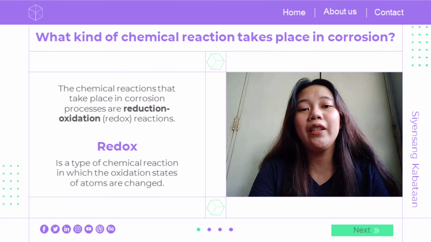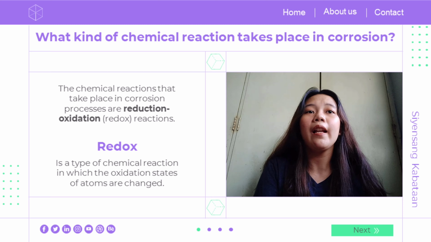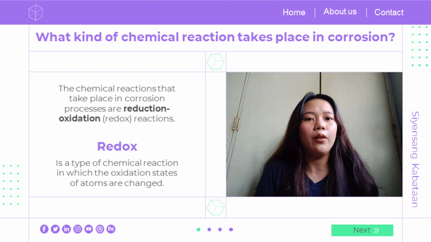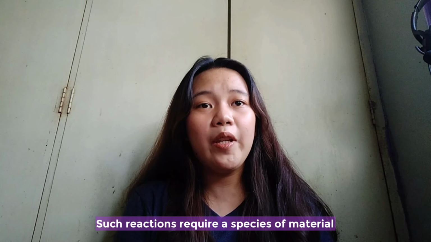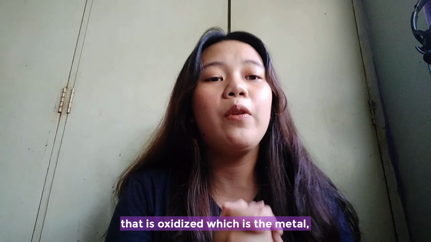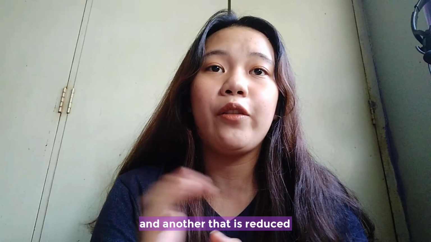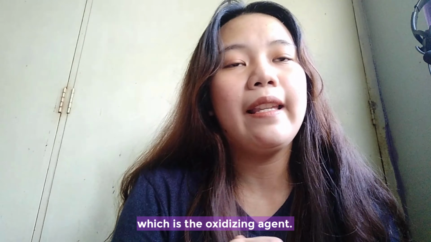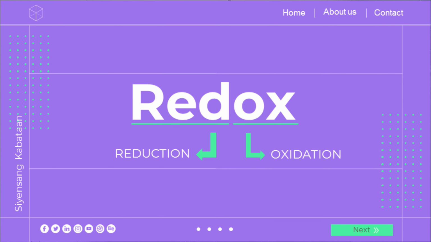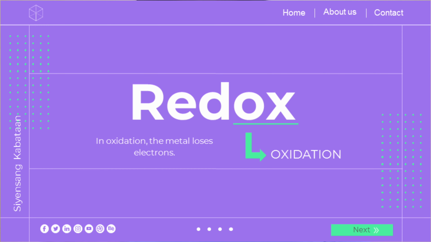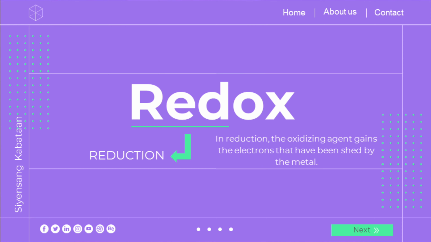The chemical reaction that takes place during corrosion processes are reduction and oxidation, or simply redox reaction. Such reactions require a species of material that is oxidized, which is the metal, and another that is reduced, which is the oxidizing agent. This can be divided into two parts of reaction, the oxidation and the reduction. In oxidation, the metal loses electrons, while in the reduction reaction, the oxidizing agent gains the electrons that have been